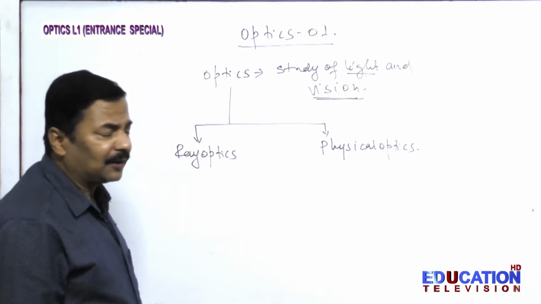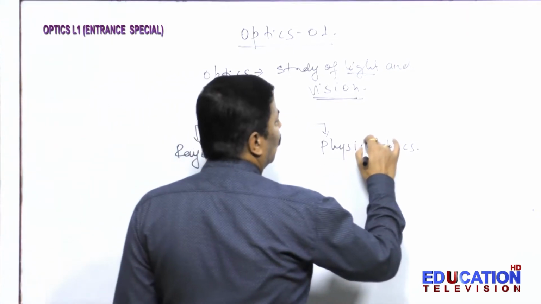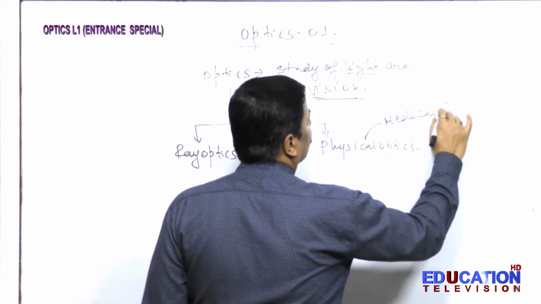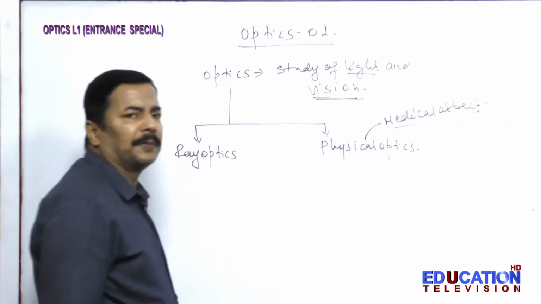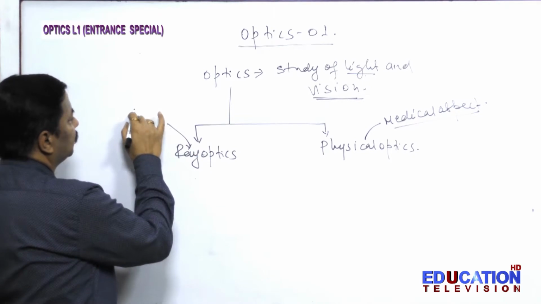Basic fundamental thing you have to understand. This is basically your medical aspect of optics, whereas this is engineering of optics.